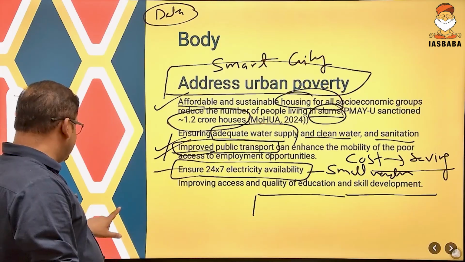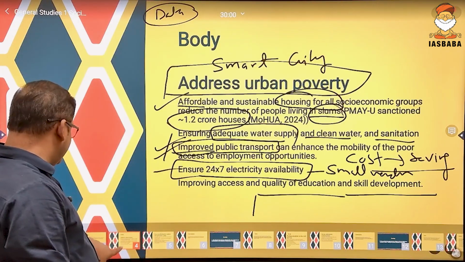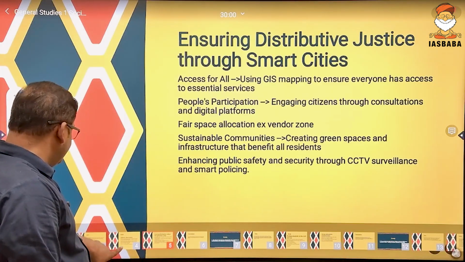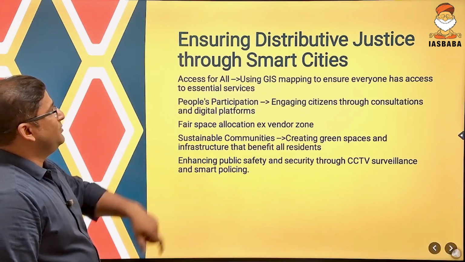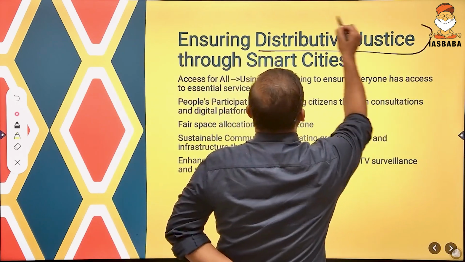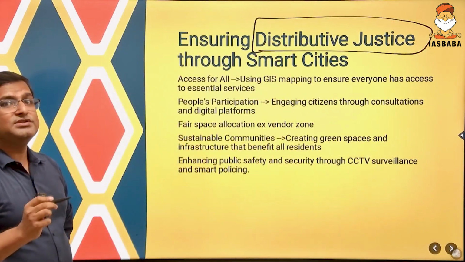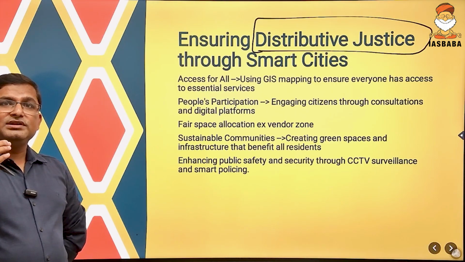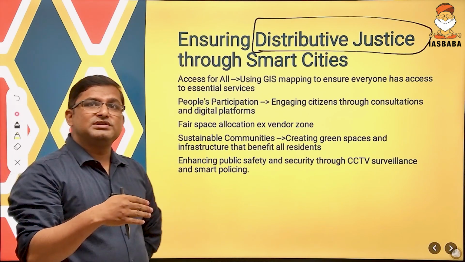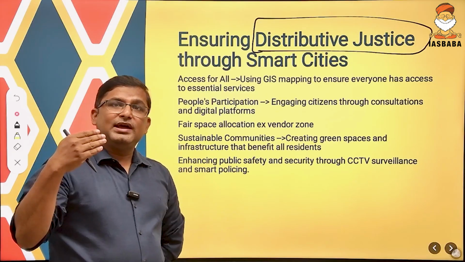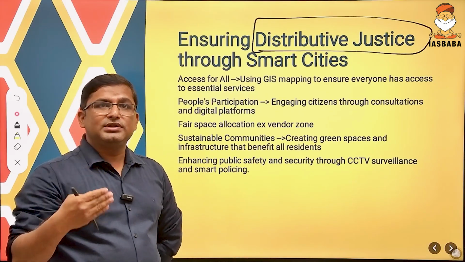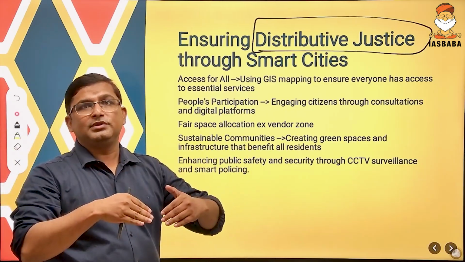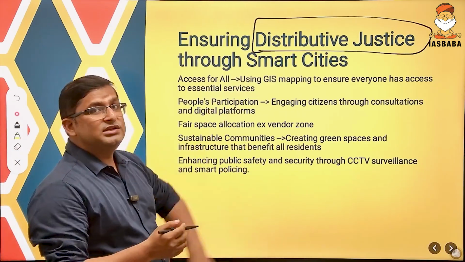Now come to the second part of the question: how is the Smart City Mission going to ensure distributive justice? I was telling you that distributive justice means fair and equitable distribution of resources to all the people. Whatever is going on in the country, whether it is the development process or governance, people should have access to the facilities. People should have participation. There should be development which includes all the people. That is distributive justice. So how is the Smart City Mission going to do this?